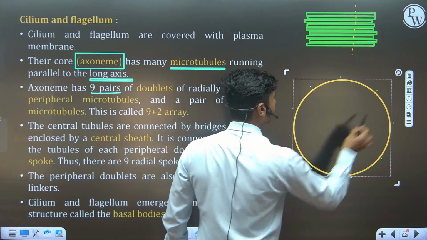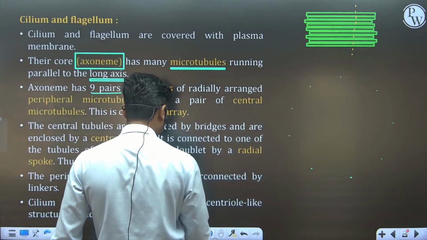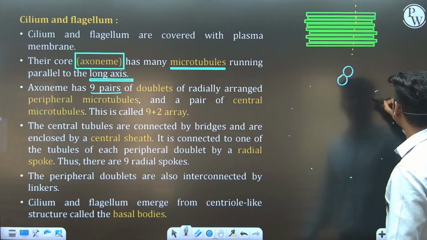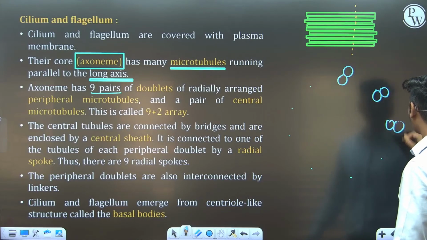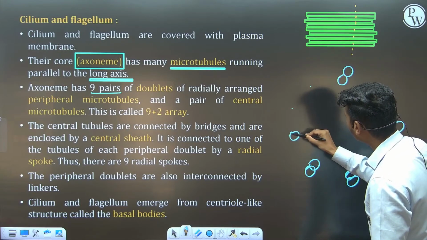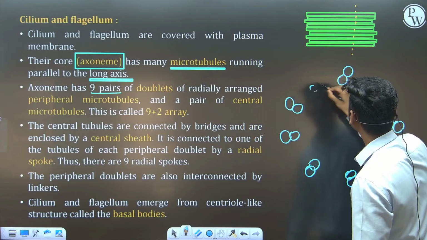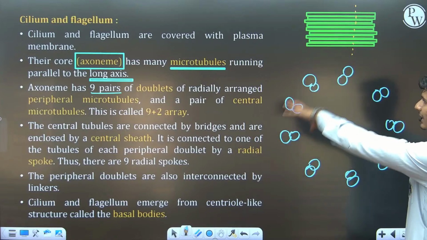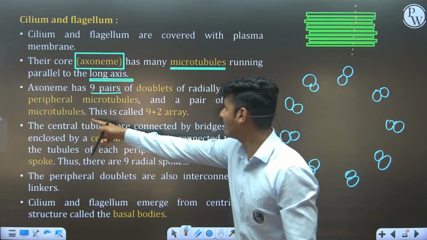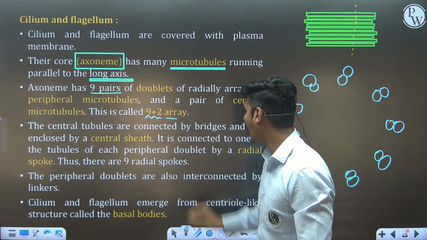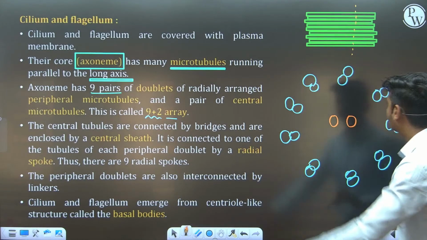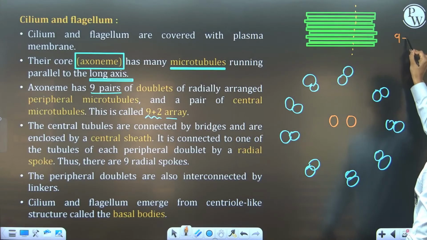And I am going to erase this diagram because I drew this 9 doublet. So I am drawing the doublet, one inside, one outside. 9 peripheral doublets I am going to draw here. Let's assume the inner one is A and the outer one is B. Now those are the 9 peripheral doublets, and they are saying there is a pair of central microtubules. That's why this is known as the 9 plus 2 array. Now I am drawing the central microtubules here, 1 and 2. This is completely known as the 9 plus 2 arrangement.